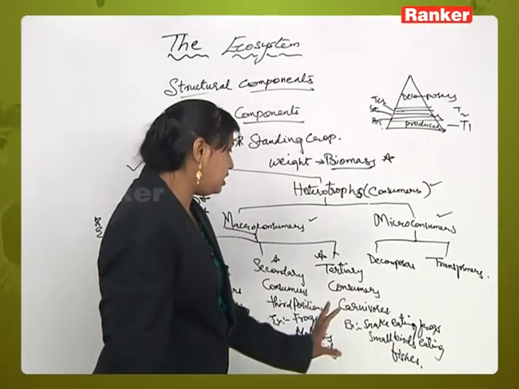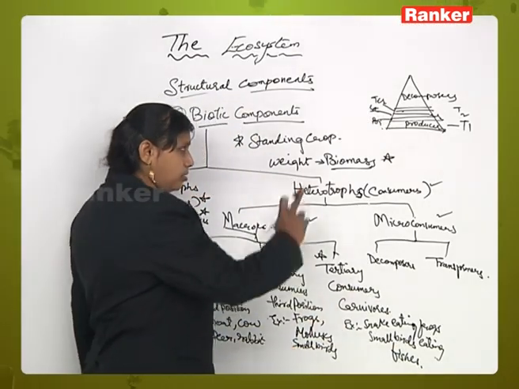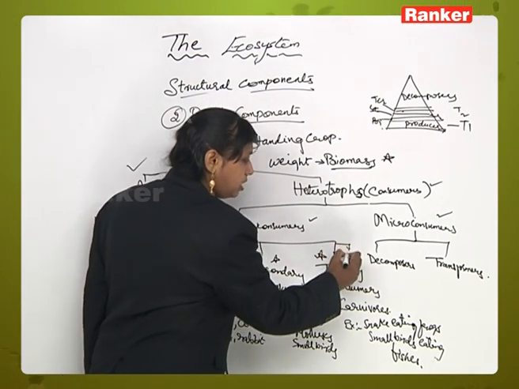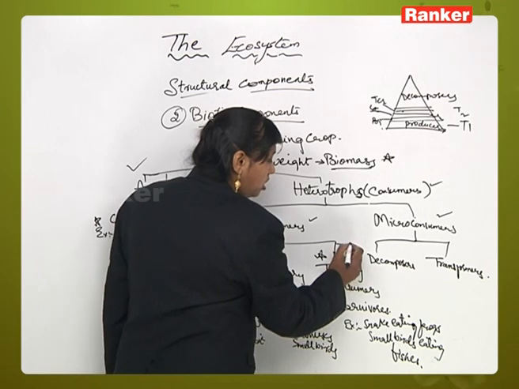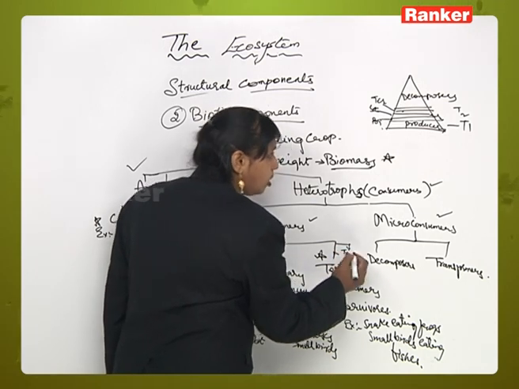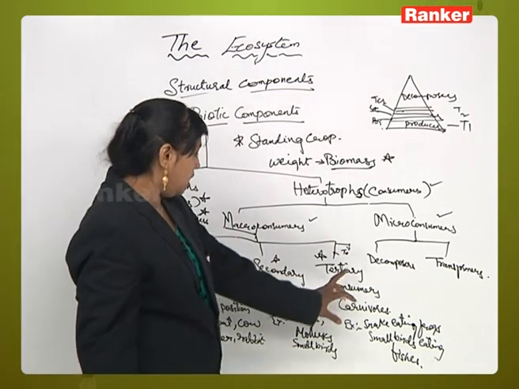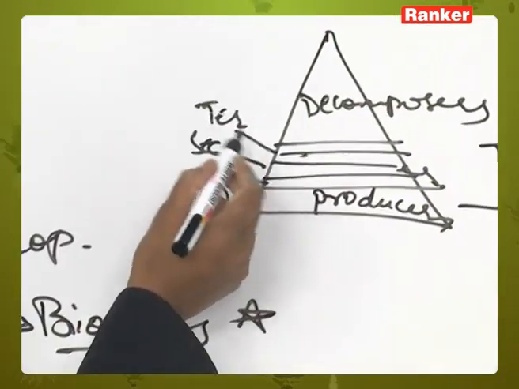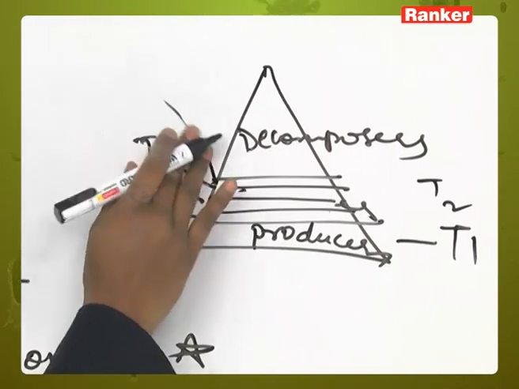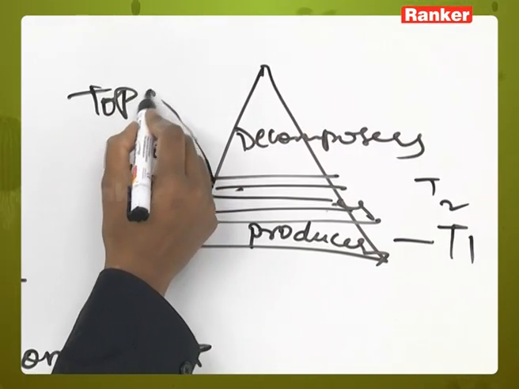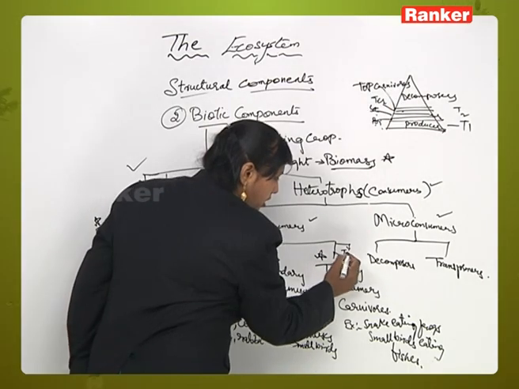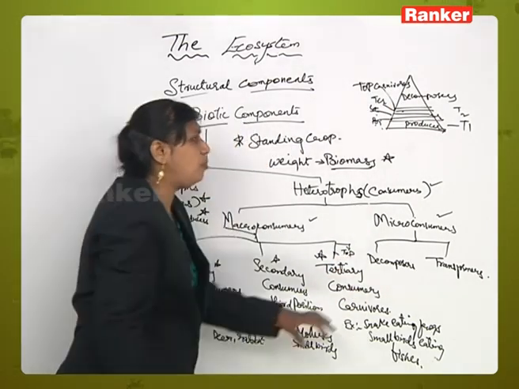Now, in addition to that, in some ecosystems you will also see the presence of a fourth type of consumer. Those are called top consumers or top carnivorous animals. Instead of three, in some ecosystems you will see primary, secondary, tertiary, and one more, that is called top carnivores. Now what are top carnivores?